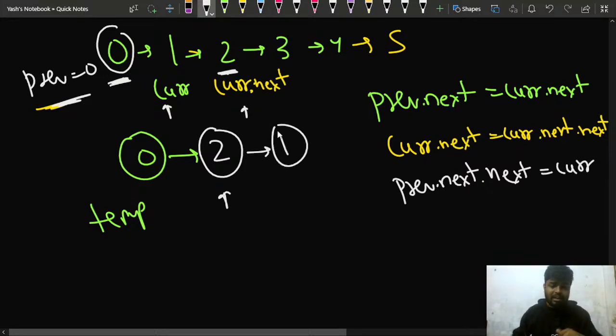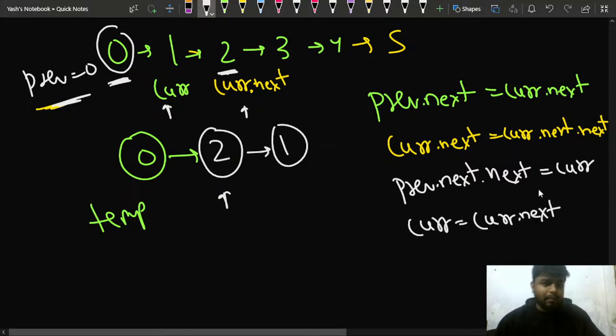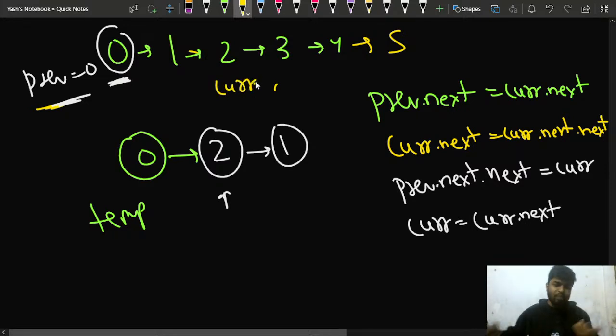Once I'm done with this part, I'll always update my current. What will be my current? Current is equal to nothing but current dot next, right? That means I'll update my current to this particular position. My current will move from here to this particular point, like this. Then I'll update my previous as well. How will I update my previous here? The simple way to update my previous. Why have I done this? Why does this help me?